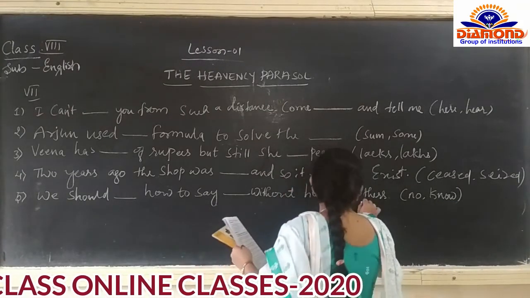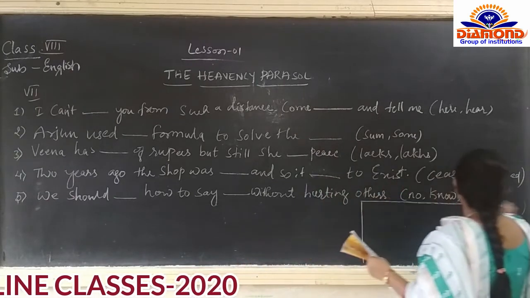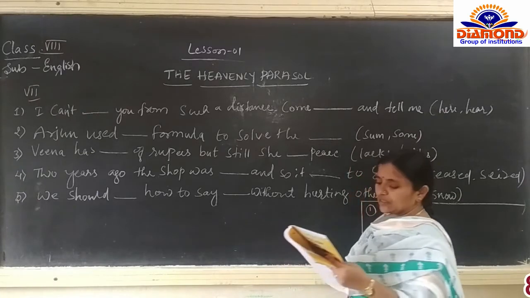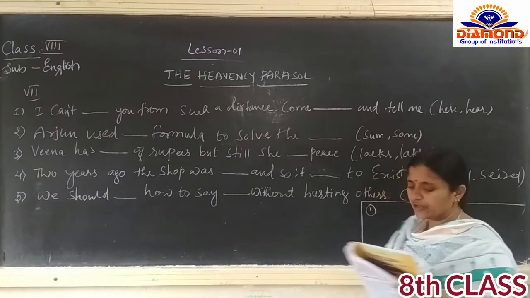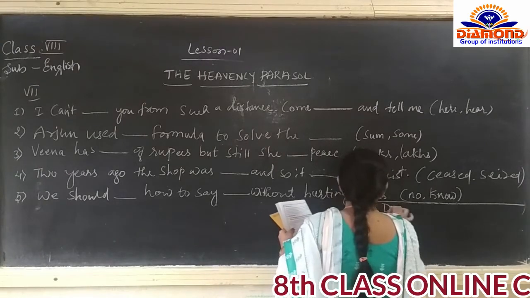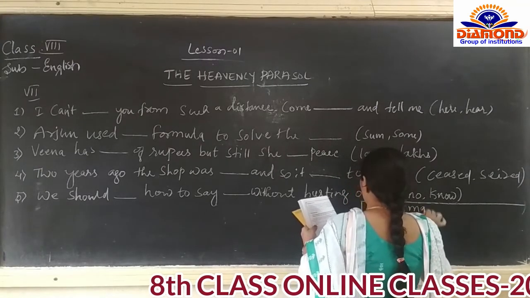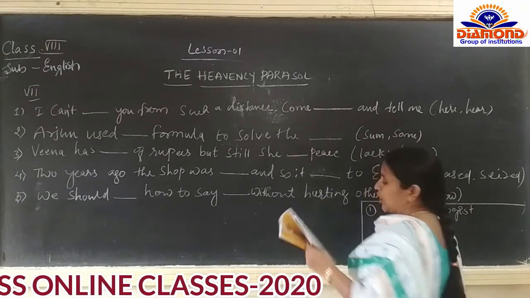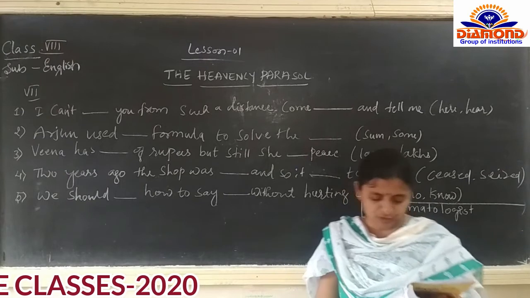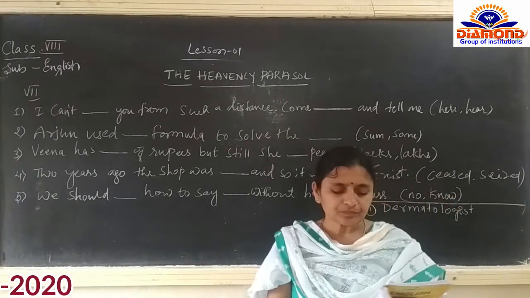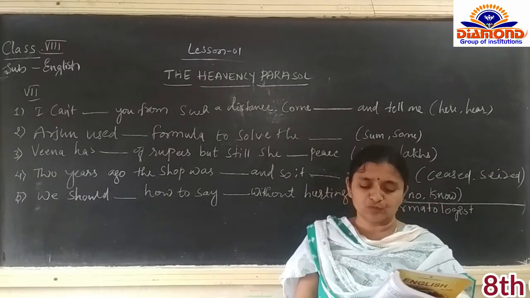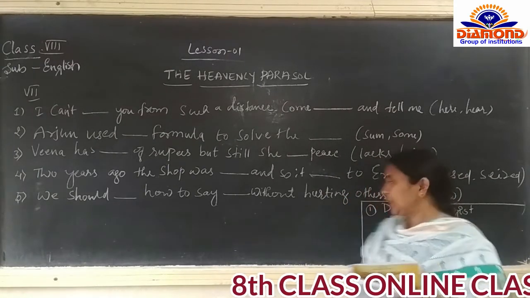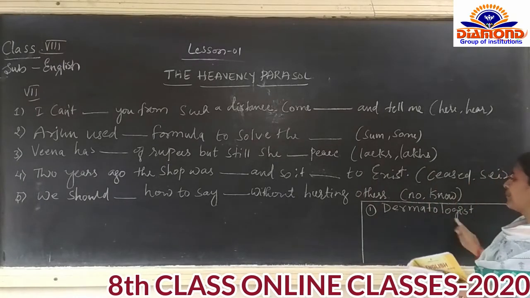The name of the medical term is dermatologist. If you have the textbook, please go through page number 8. They have given all the medical term words. If you have white patches on the skin, you have to consult a dermatologist.